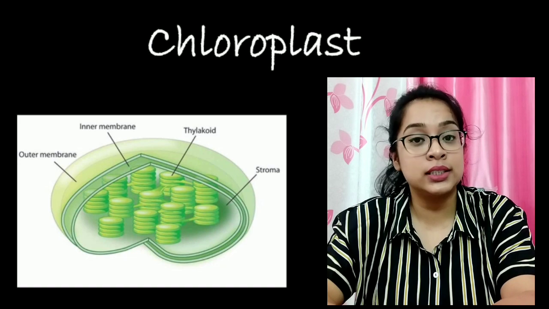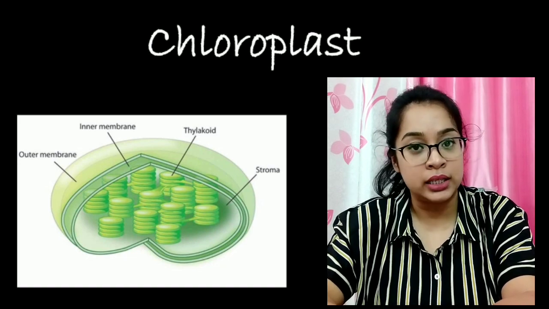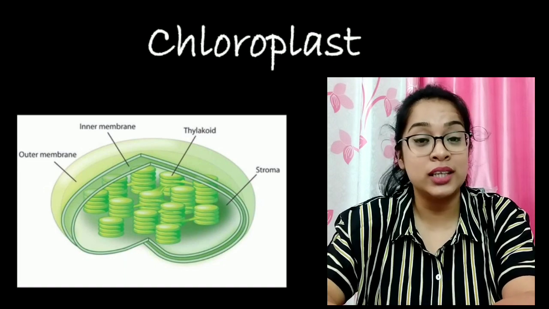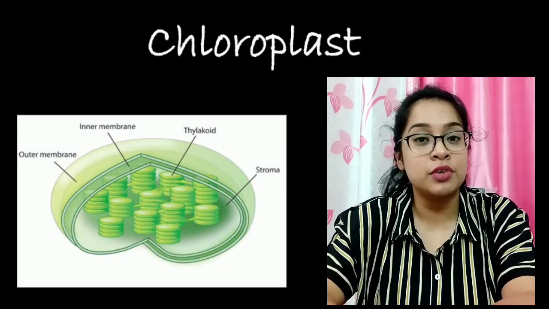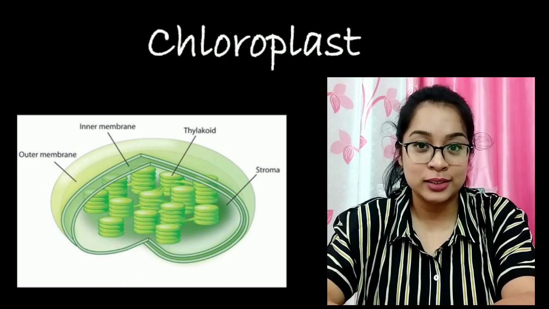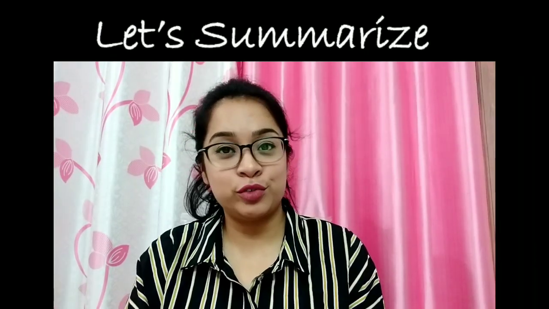And chloroplast is a site where photosynthesis takes place. They are green in color due to the presence of a pigment known as chlorophyll. Chlorophyll can trap the solar energy which is required for photosynthesis.